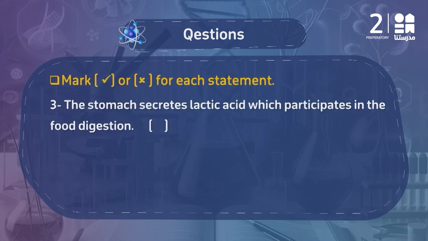Question number 3 بيقول لي the stomach secretes lactic acid which participates in the food digestion. This is wrong. لأنه الستومك أصلا it secretes gastric acid which is responsible for digesting the food. لكن اللاكتيك acid بيعمل accumulation في المسلز وده بيسبب المسل cramp زي ما شرحنا قبل كده.